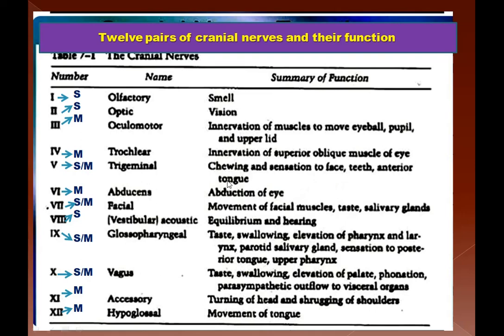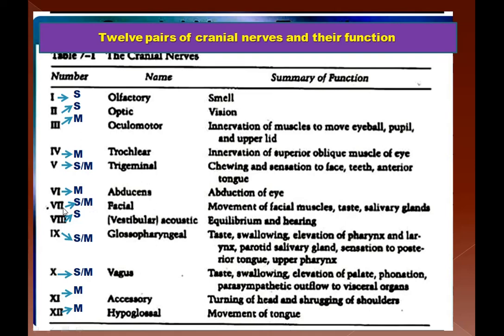So chewing is the motor function, and the other functions mentioned here are sensory. So it is mixed. Then cranial nerve number 6 is the motor one. It is also known as the abducens, and its main function is abduction of the eye. Again, movement of the eyeballs.